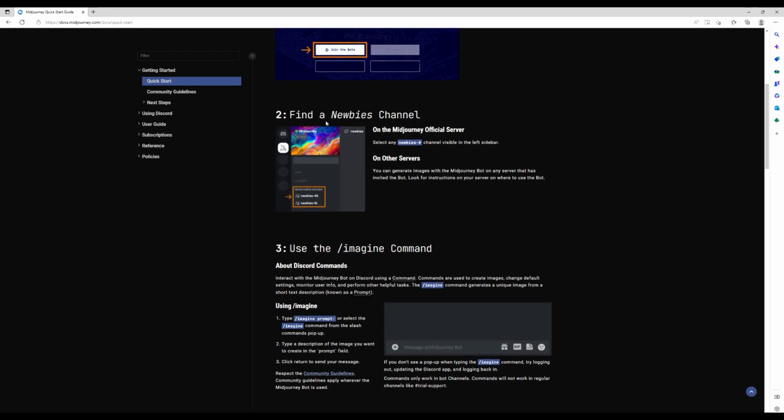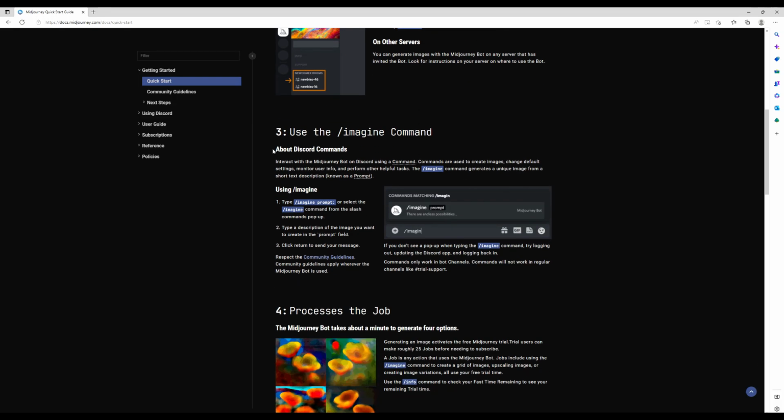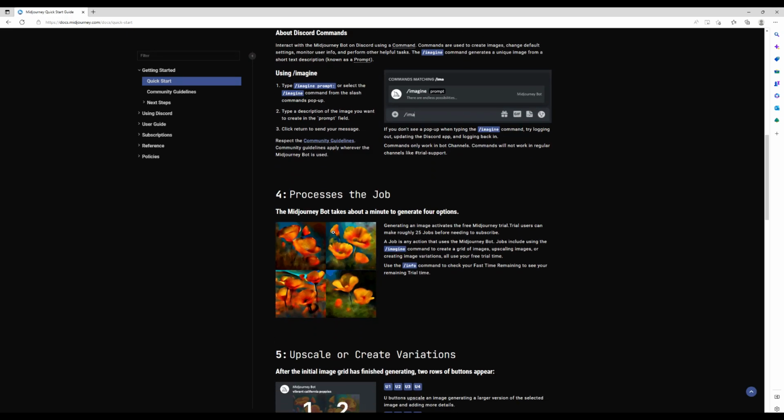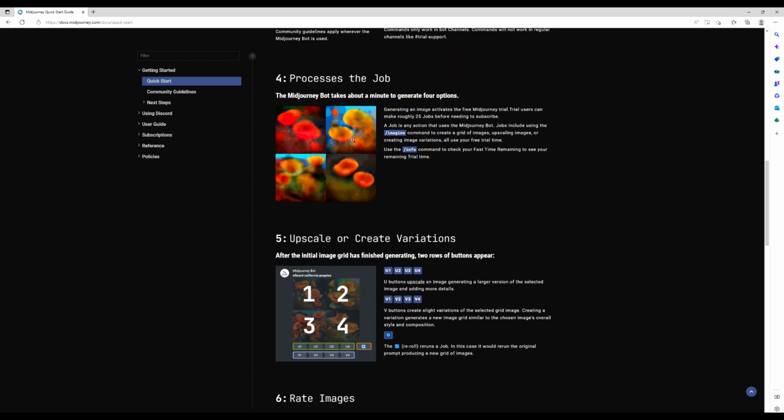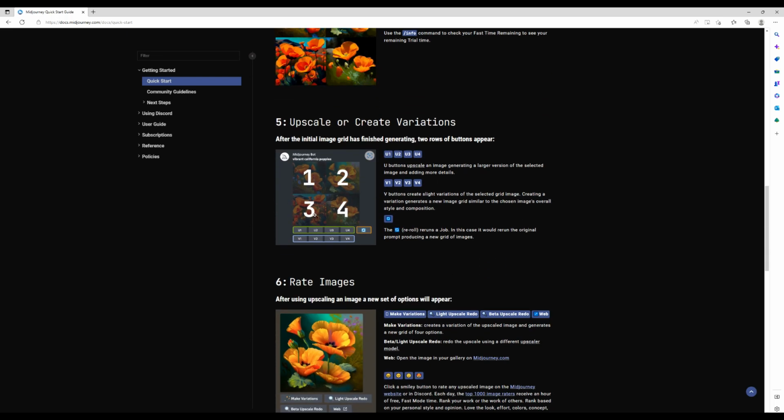It tells you how to join Discord, find a newbie's channel, how to start making your own art, the prompt and the query format, how the job is being processed by generating 4 pictures, and how to upscale or create your variations. Upscale means to generate a larger version of the selected image and add more details.